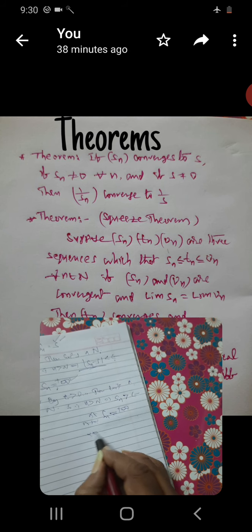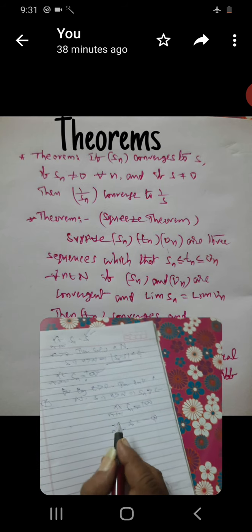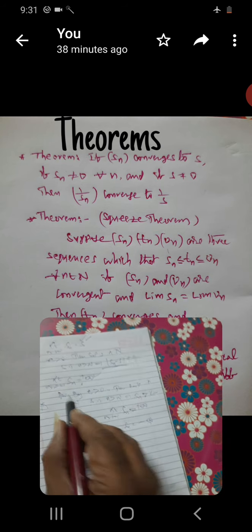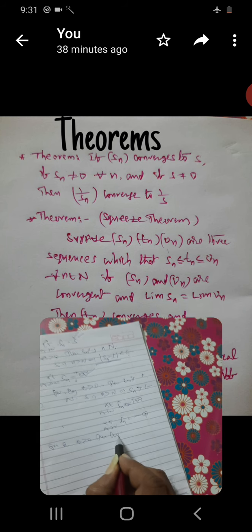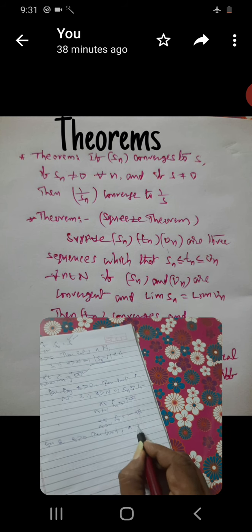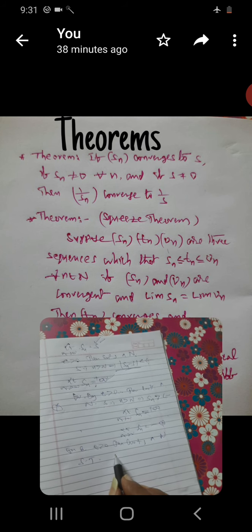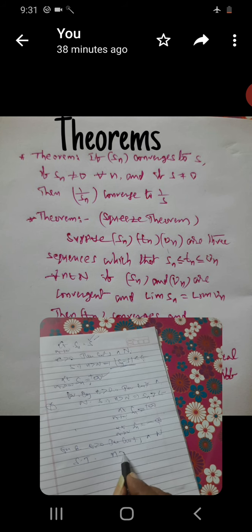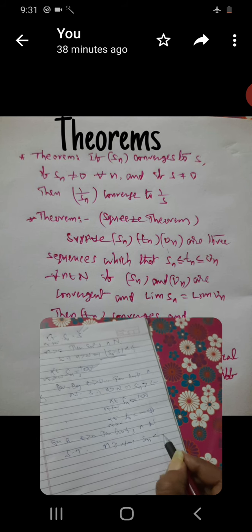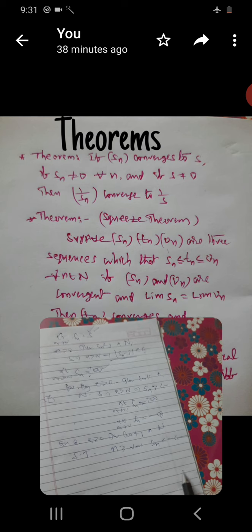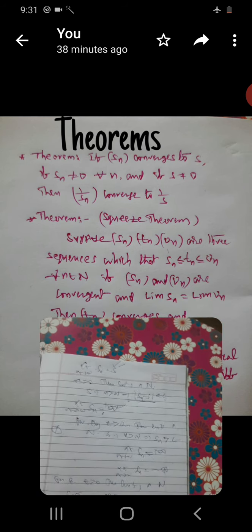Here, same: limit as n tends to infinity, Sn is equal to minus infinity. In case of this, you write: for every epsilon greater than 0, there exists a number N such that n greater than or equal to N implies Sn less than minus epsilon. This is it. Now from these two definitions, we prove one of the statements.